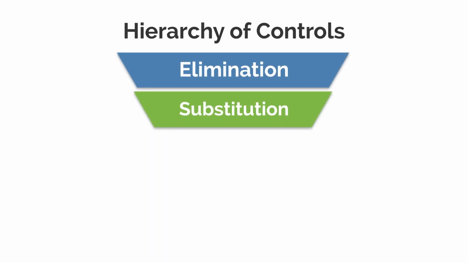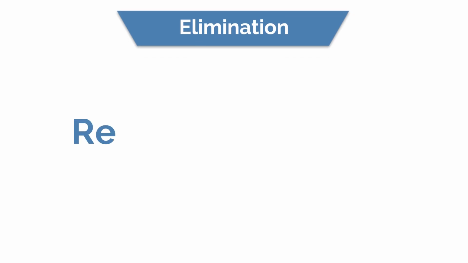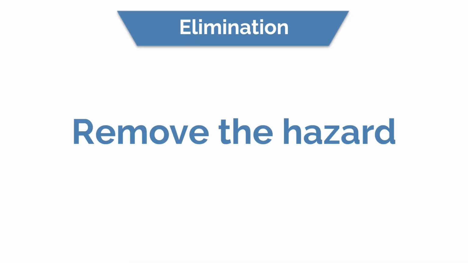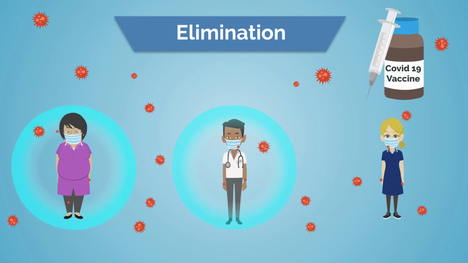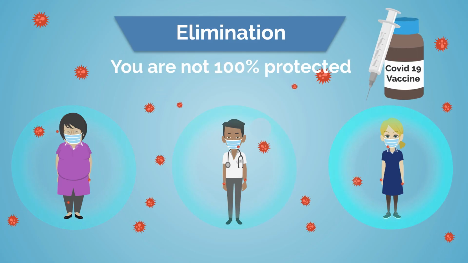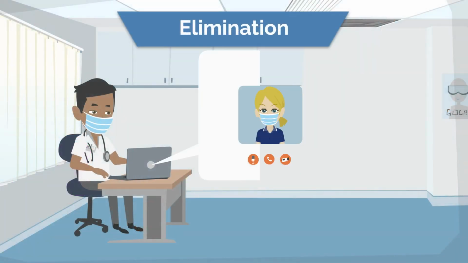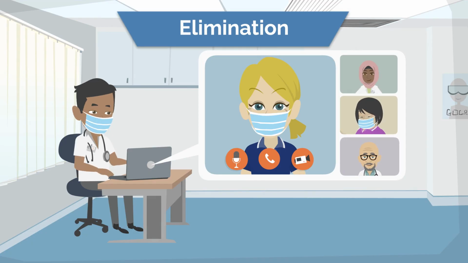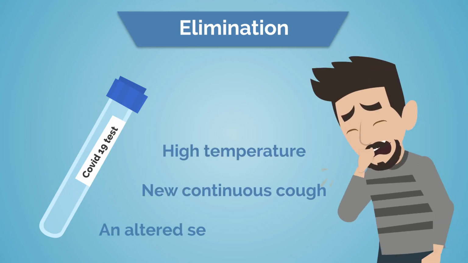The controls in the hierarchy should be considered in this order, as they have more effect on reducing the risk from the hazard. The most effective controls involve getting rid of or eliminating the hazard where possible. It is extremely important that staff are vaccinated, but we must also continue to take further preventative actions to eliminate or reduce the risk of exposure. We can use video or phone calls for meetings with patients or colleagues instead of meeting face-to-face. We can use COVID testing and symptom screening to identify patients and staff who are infected with the virus.